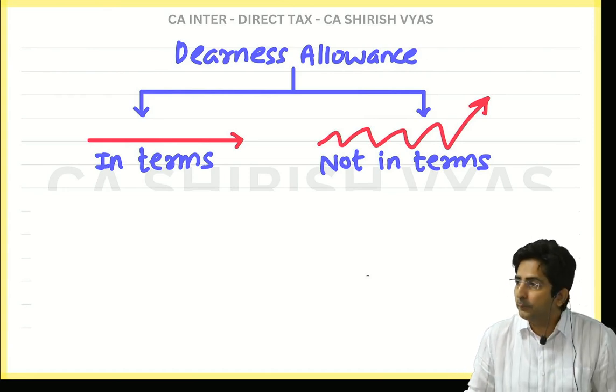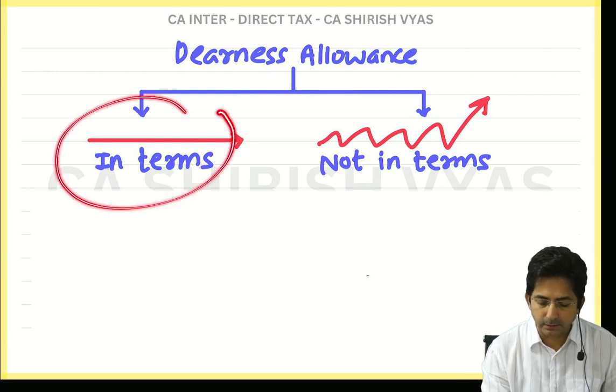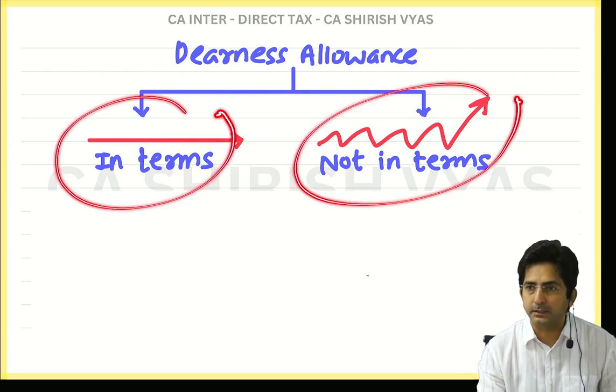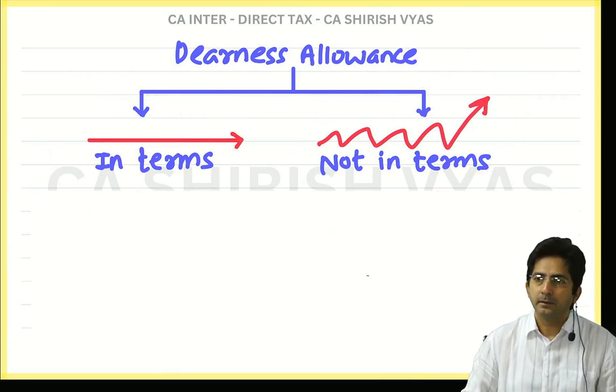But then what is the difference? As I said, even this dearness allowance is taxable, and even this dearness allowance is taxable. So when both are taxable, then why are we discussing this right now? So see the discussion.